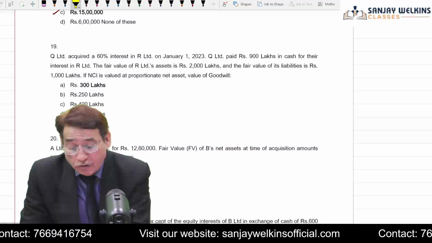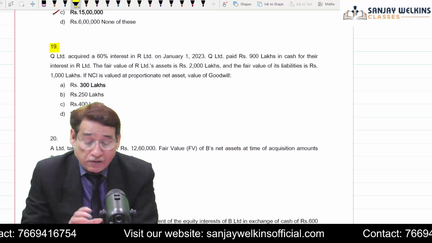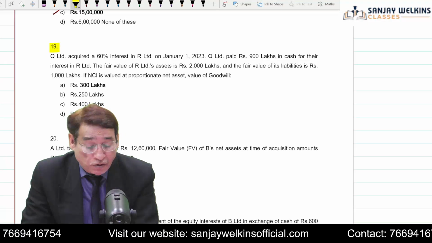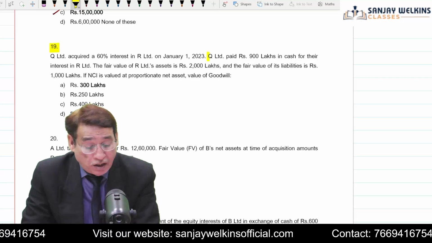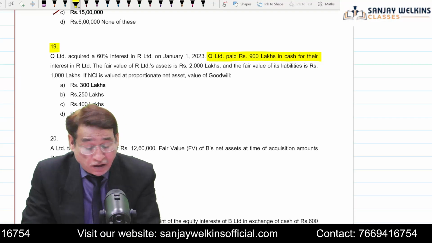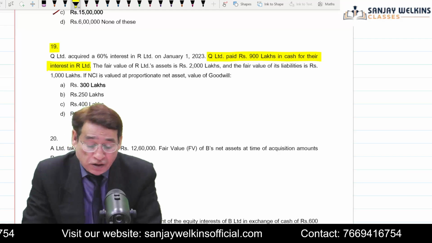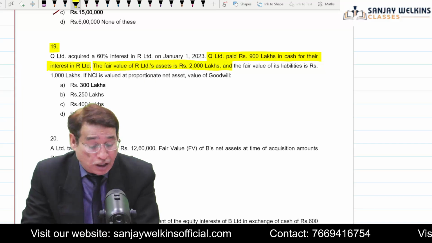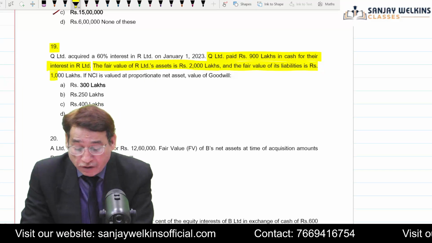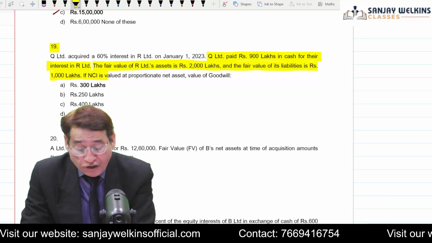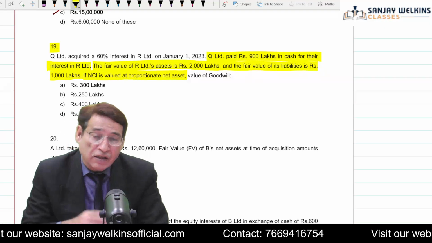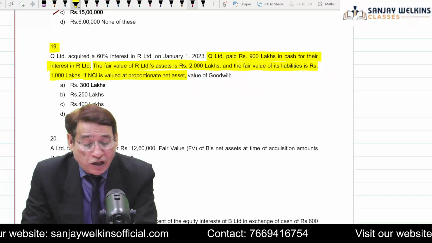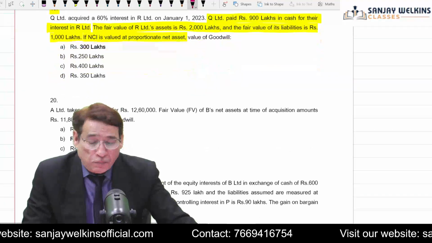Similarly, in this particular case, it is given that Q Limited acquired 60% interest in R Limited on January 1st, 2023, and Q Limited paid 900 lakh in cash for its interest in R Limited. The fair value of R Limited's assets is equal to 2,000 lakh and the fair value of liabilities is equal to 1,000 lakhs. If NCI is valued on a net assets basis, you have to find out goodwill, and that should be almost like a stroll in the park for you.